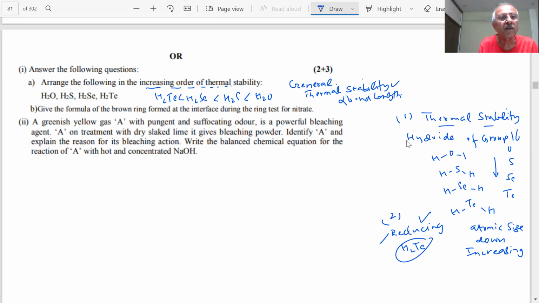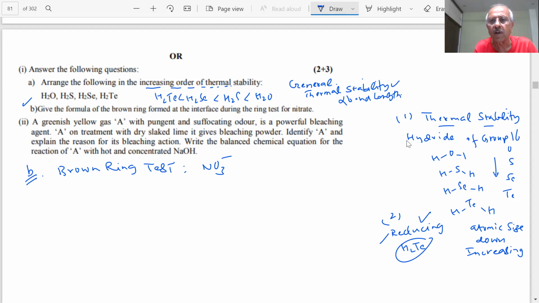Okay. Question number B. Formula of the brown ring complex. This you have done in the chemistry lab, student. Brown ring test, very famous. For which ion is it done? NO3 minus ion, nitrate ion. Friends, how do you do this test for nitrate ion in the chemistry lab?